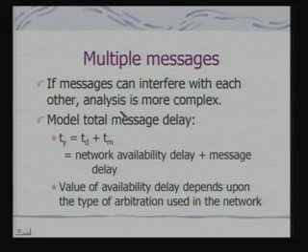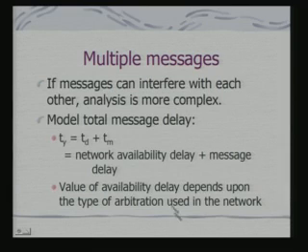involved in a network for a distributed computing task. On the other hand, if I consider multiple messages, the messages can interfere with each other and analysis becomes obviously more complex. So, we need to model the message delay. There are two aspects of it. One is the network availability delay and the other is the message delay. The message delay is what we had already seen. Network availability delay becomes critical when we are looking at multiple messages, because this is the availability of the network. What does the availability of the network mean? That the communication channel is being made available to the message for being transmitted.